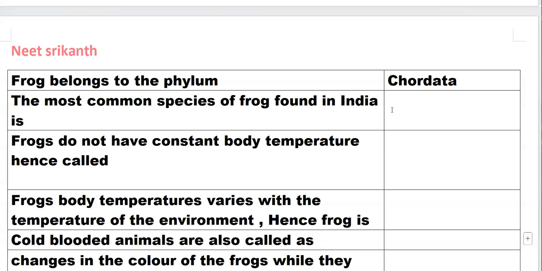The most common species of frog found in India is Rana tigrina.